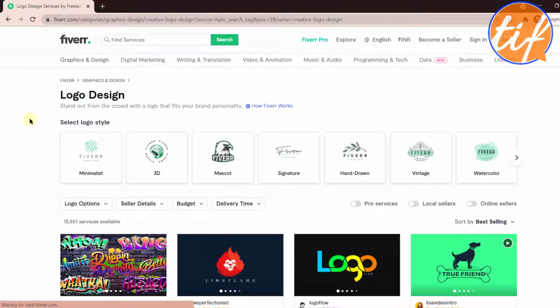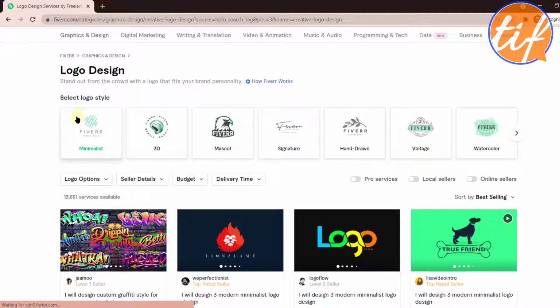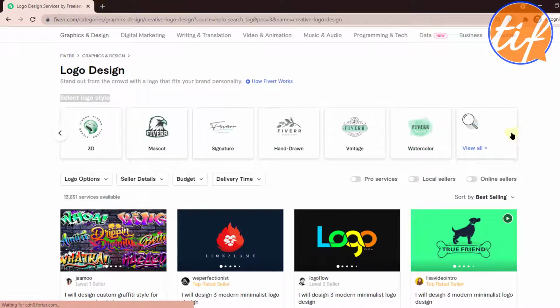Once somebody searches or clicks on that logo design, they will land up on this particular page. Now here you can see on the top that there are some filters, based on the logo style, what kind of logo the buyer needs. Based on that, they've already given some filters over here which says minimalist logo, 3D logo, mascot logo, signature logo, hand-drawn logo, vintage logo, like that. Okay, so there are more. You can click on this.